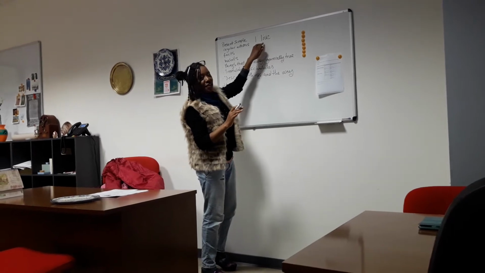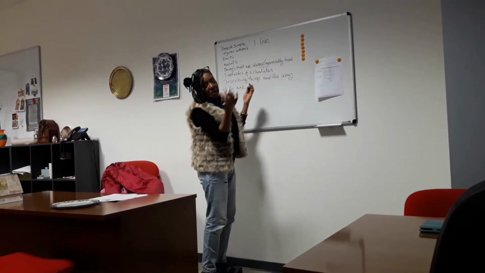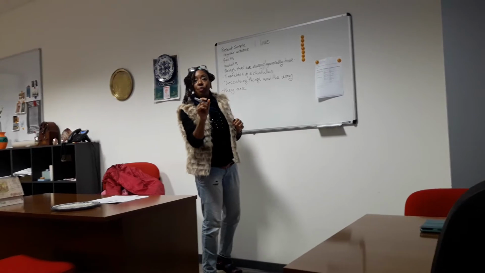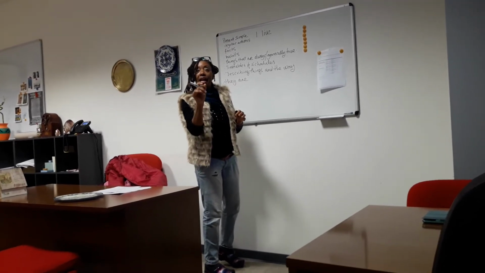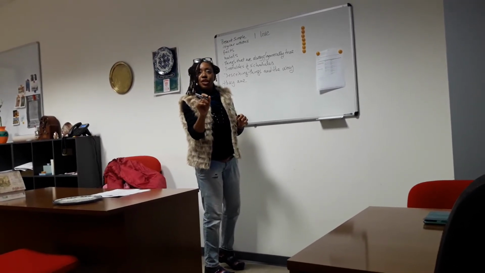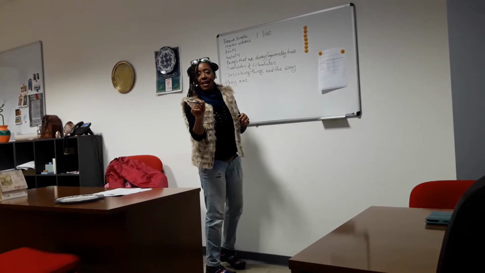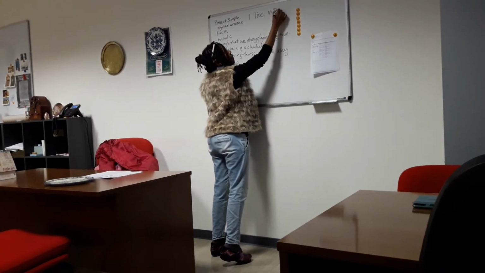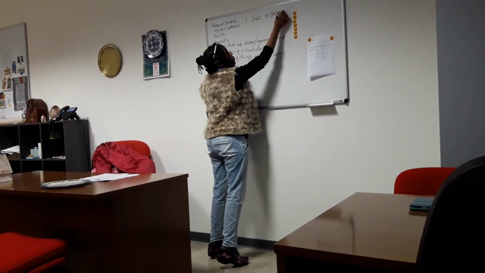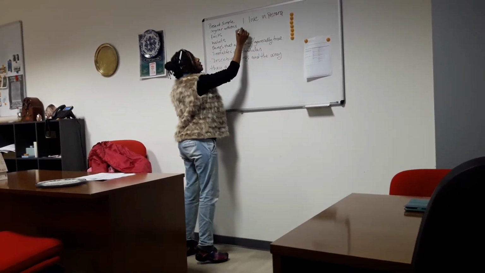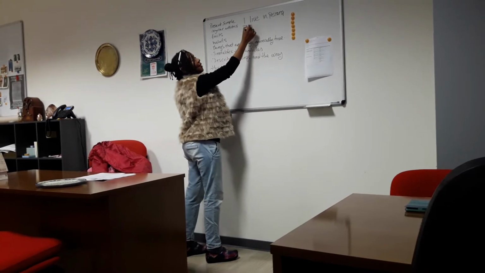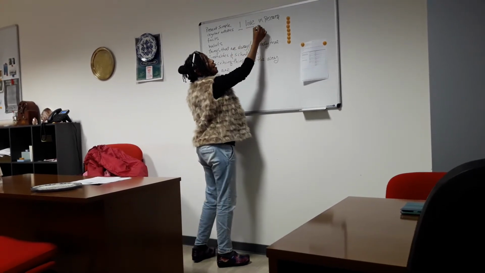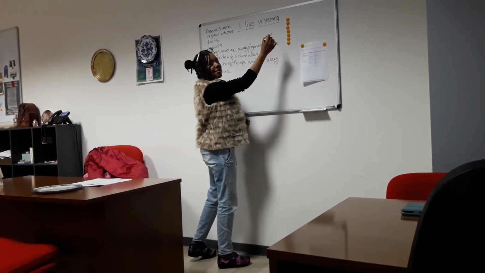And then the rest of the sentence, which in this case is a preposition and a noun. I live in Pescara. Okay? So pronoun, verb, and then the rest of the sentence.